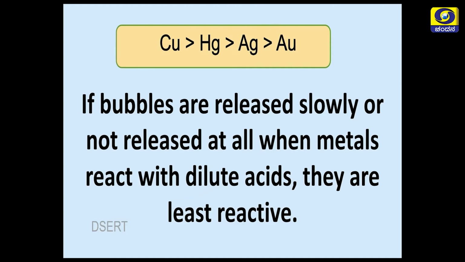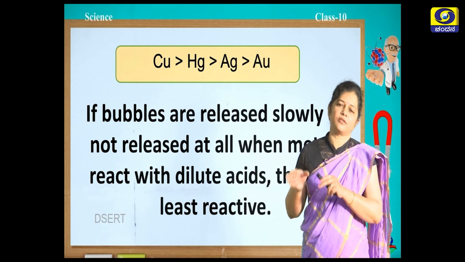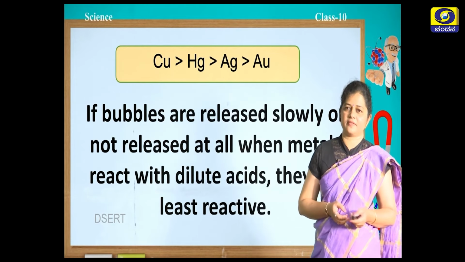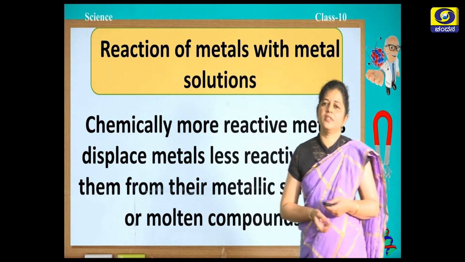Now, you can see the least reactive metals: copper, mercury, silver and gold. Among these four, copper is more reactive, mercury is less reactive, silver is even less reactive than mercury, and gold is the least reactive. And now let us see how the metals react with the metal solution.